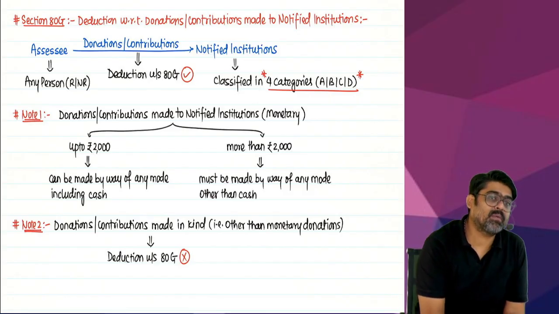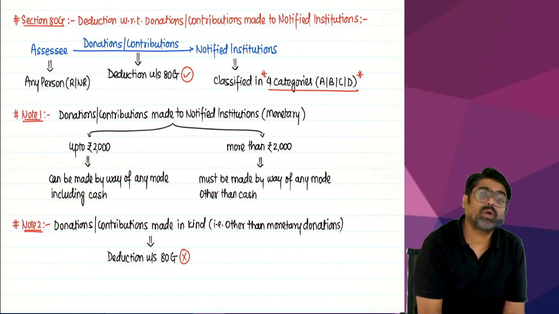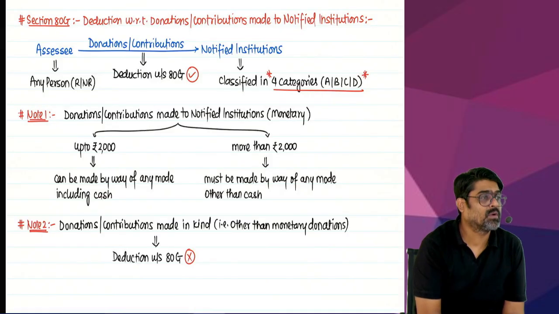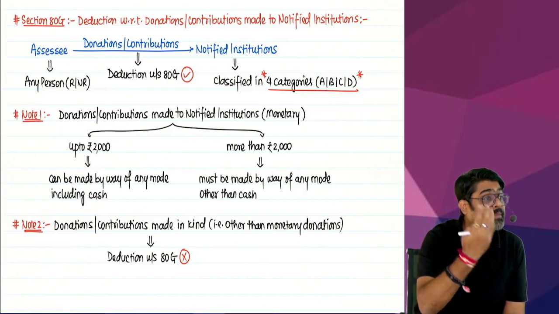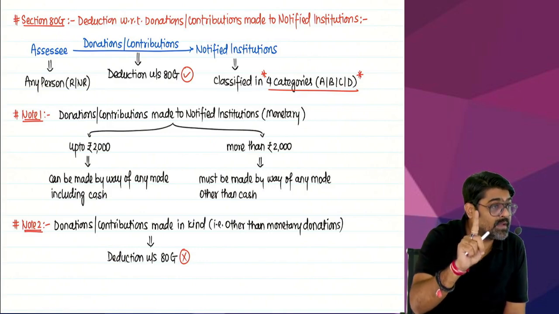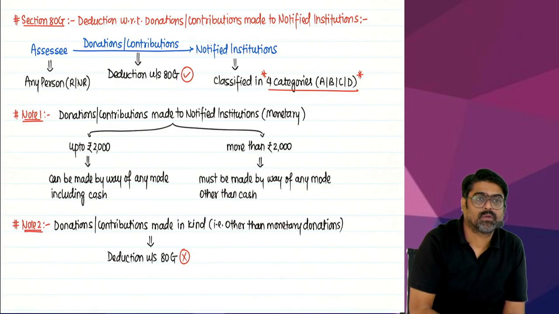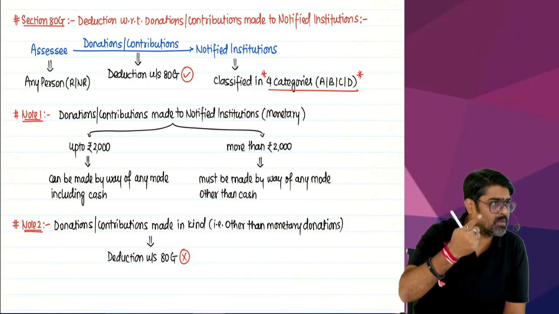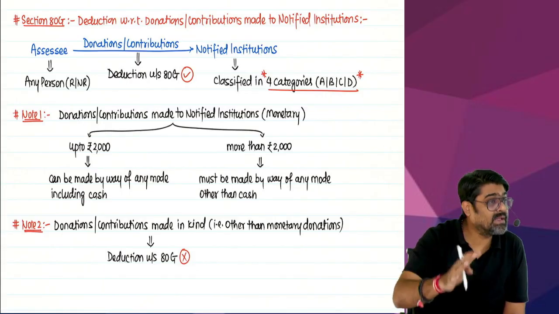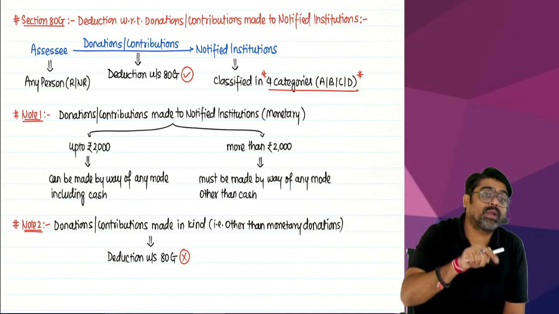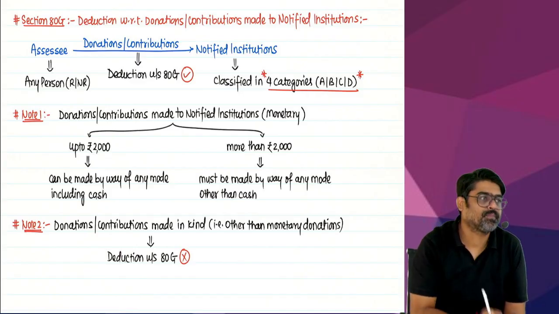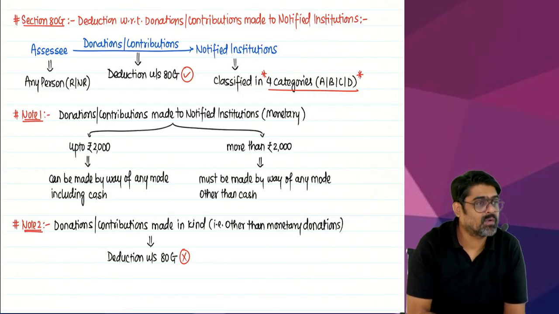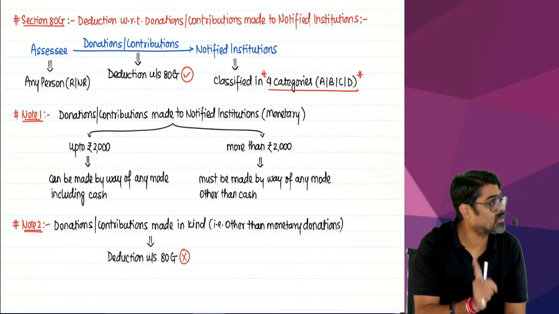So what if we are donating 15,000 rupees to a notified institution? Is the amount 2,000 rupees or less, or more than 2,000? The entire 15,000 will be ignored if that 15,000 is donated by cash. Entire 15,000 will be ignored. Did I tell you only the amount over and above 2,000? No. The entire 15,000 will be ignored. But if you donate that 15,000 by cheque, it is allowed. A mode other than cash. If you donate that amount by RTGS, allowed. Any mode is allowed, but cash is not allowed.